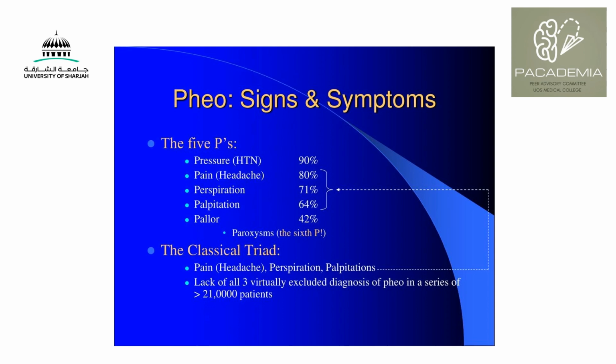And sometimes what they can also do is request the patient to measure the blood pressure when they have such symptoms at home, or record it with their pulse. Both of them can be elevated because of the catecholamine release. So when we ask them to measure the blood pressure and the pulse, and both are high, this could support pheochromocytoma.